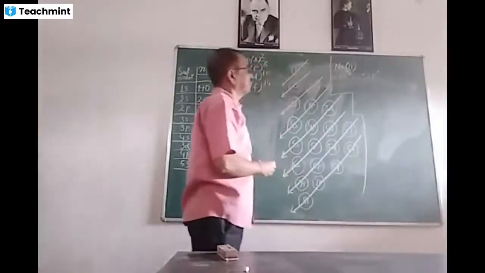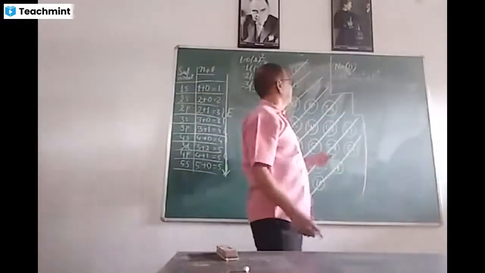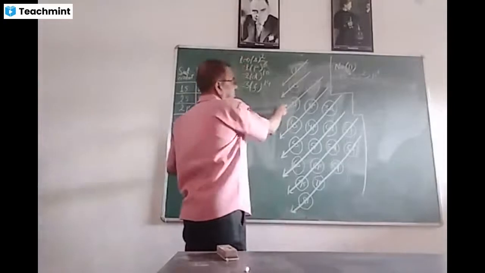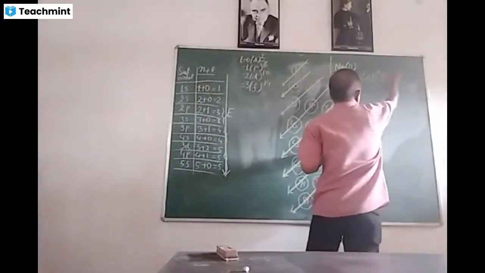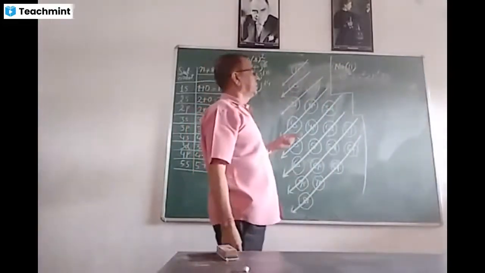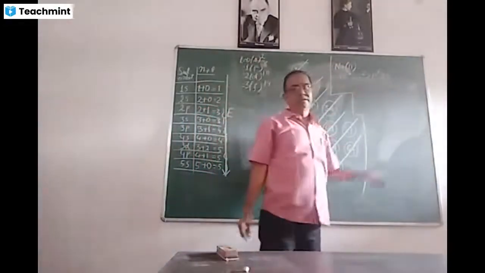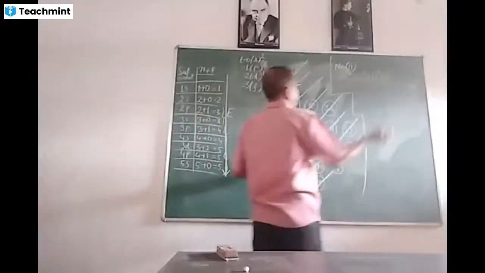How many electrons have been filled here? 2 plus 2, 4, plus 6, 10. And the remaining one electron will go to 3s, 3s1. It means that the outer orbit is the third orbit, which has 1 electron in the s subshell.